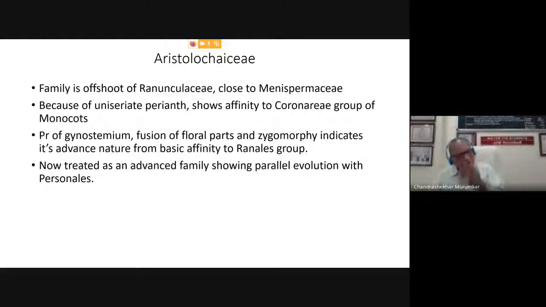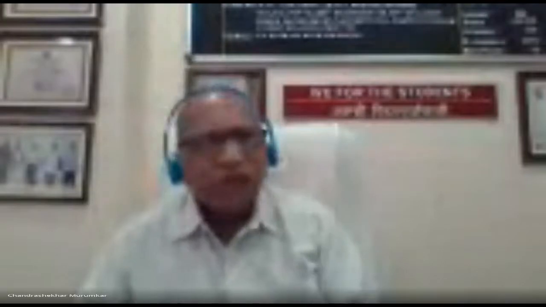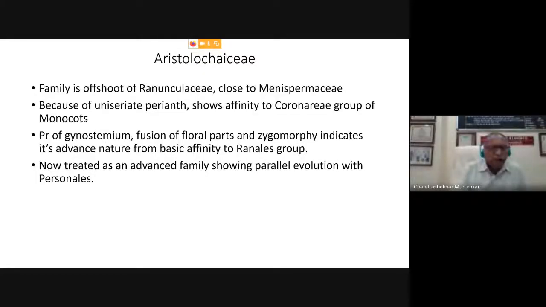It is in multiples of 3. So the carpels may be 3 to 6, even sometimes up to 8. It is polylocular. Carpels and locules are also many, and within each locule, many ovules are present which are formed on axial placentation. And because of that, Aristolochiaceae, a family which has been placed in the dicots, is showing